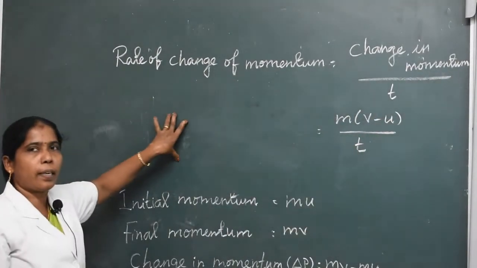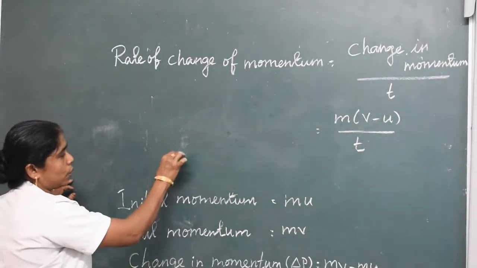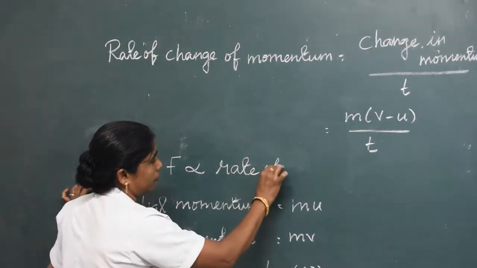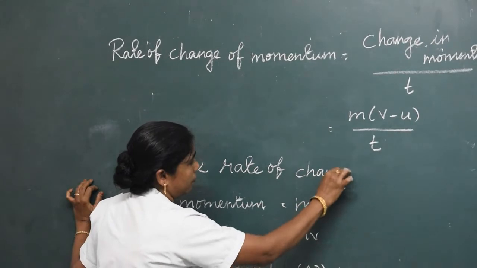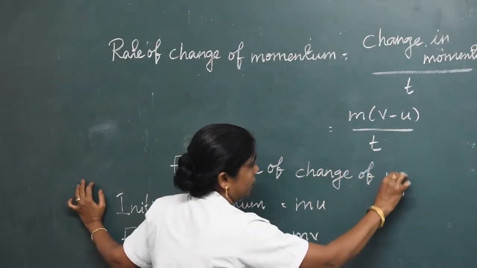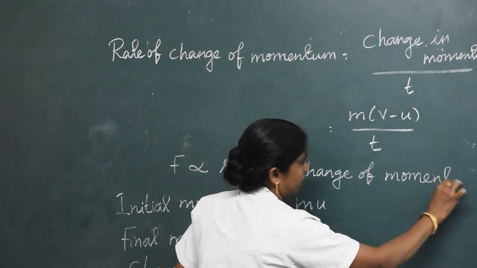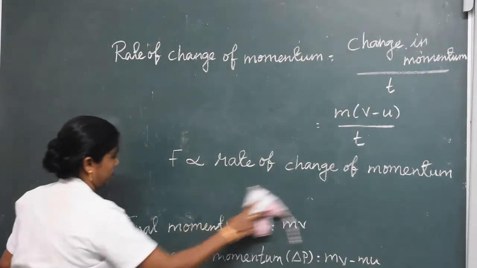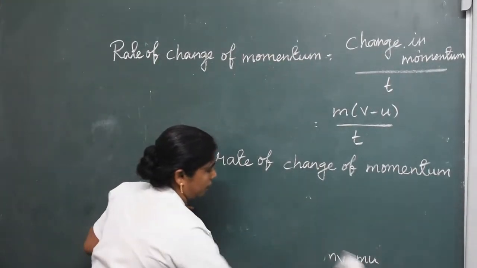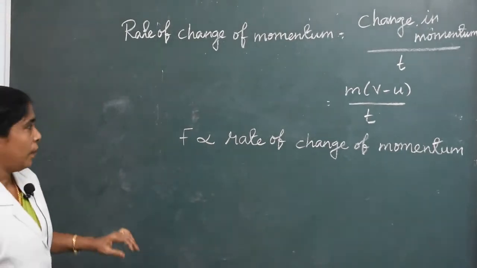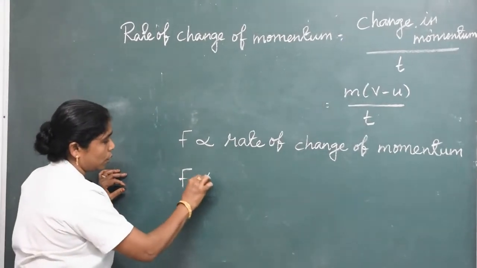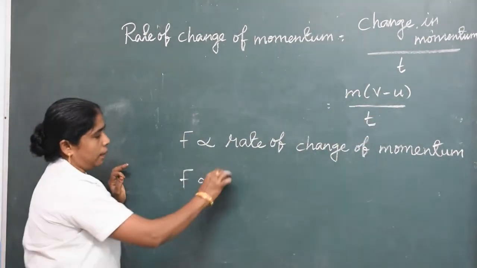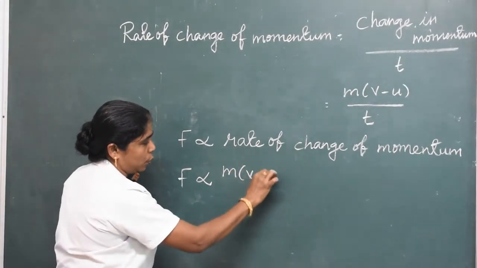By applying Newton's second law of motion, F is directly proportional to the rate of change of momentum, which equals m into (v minus u) by t.